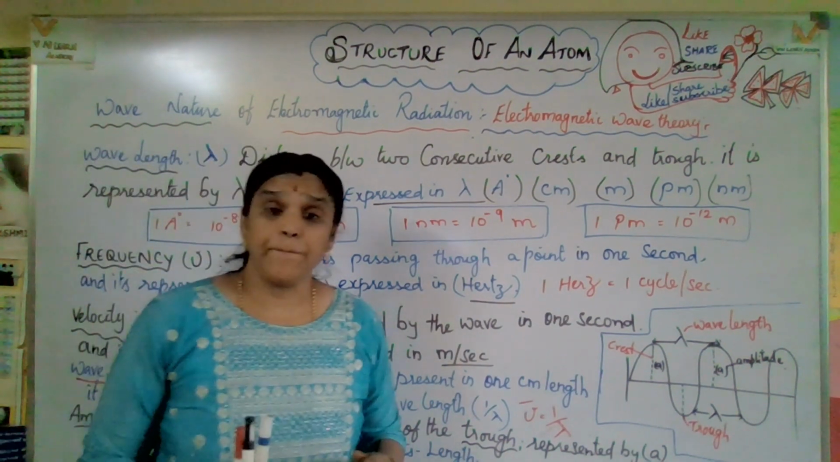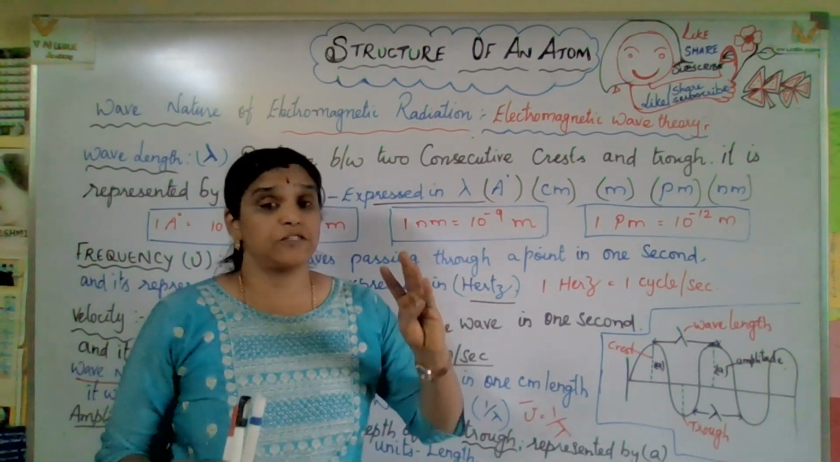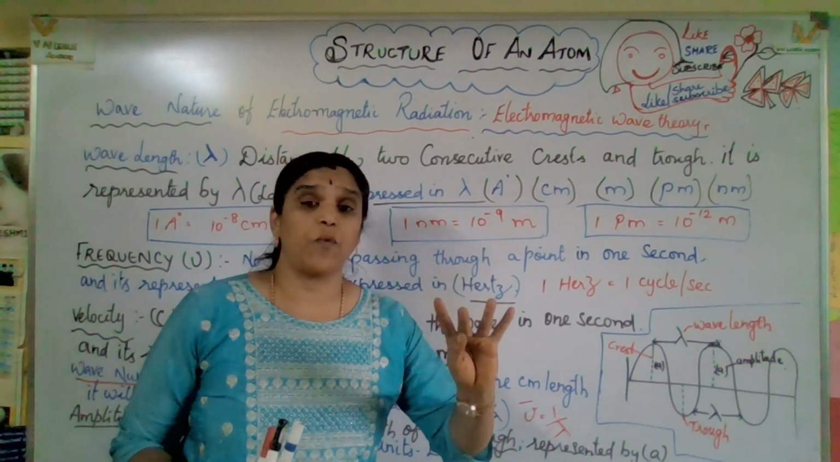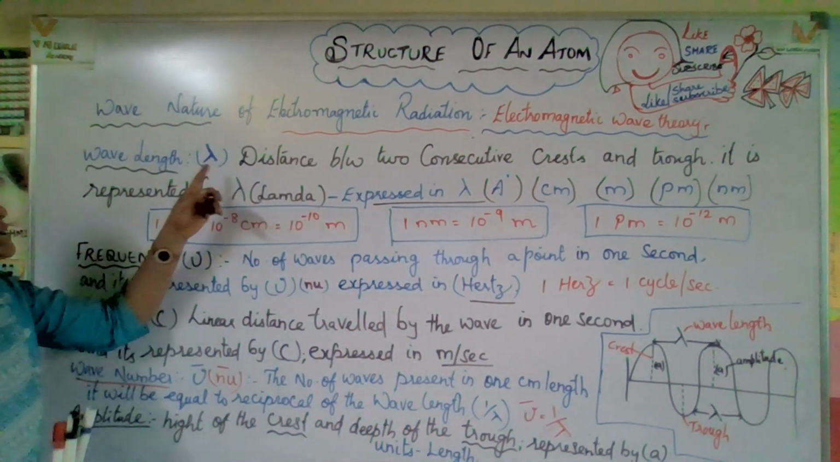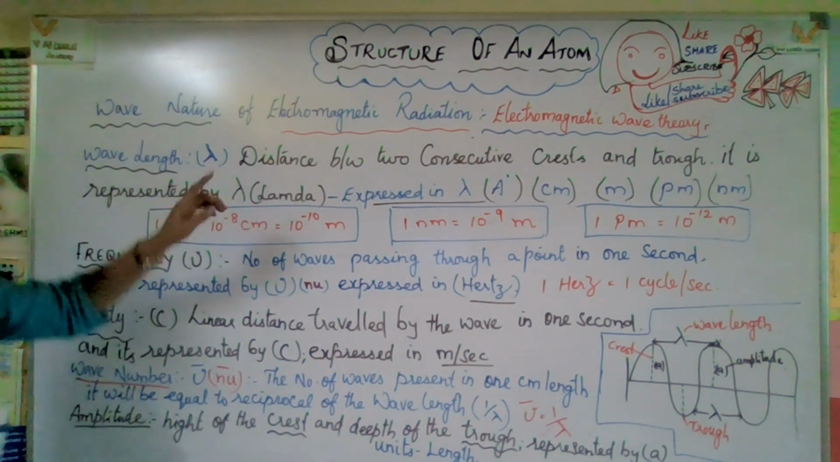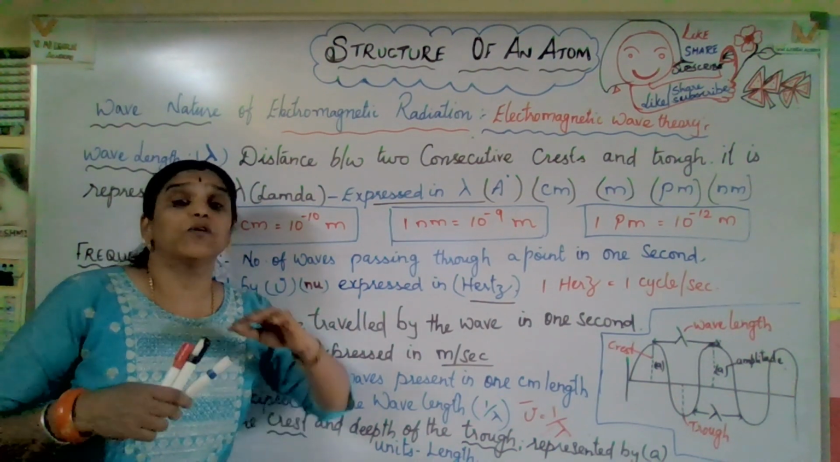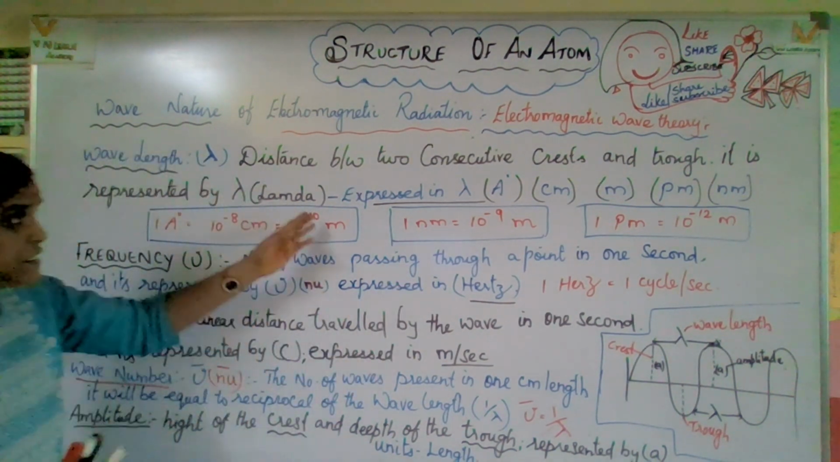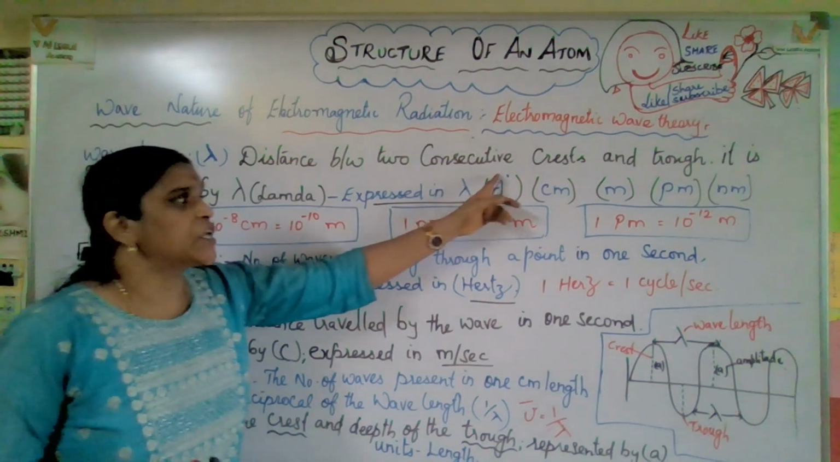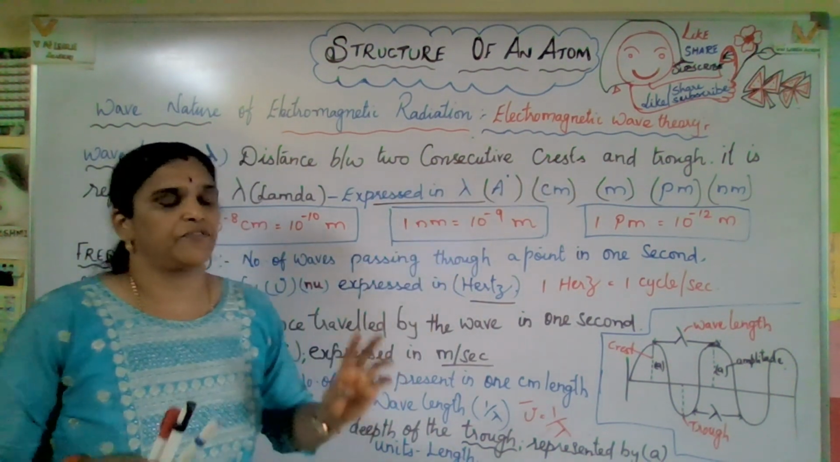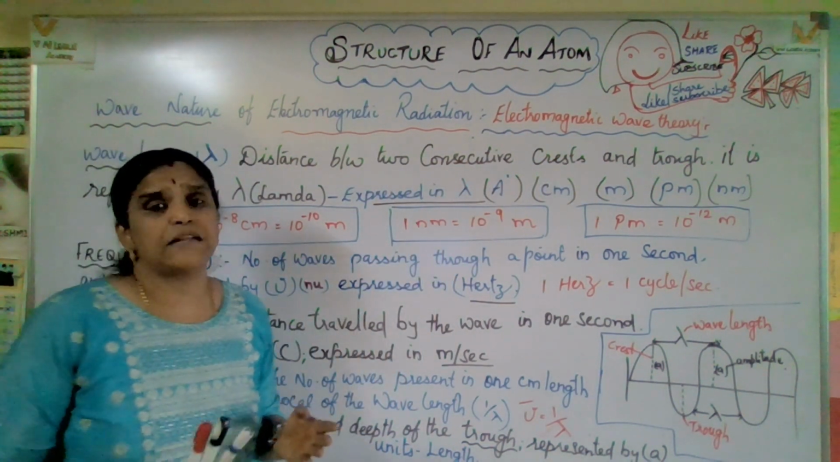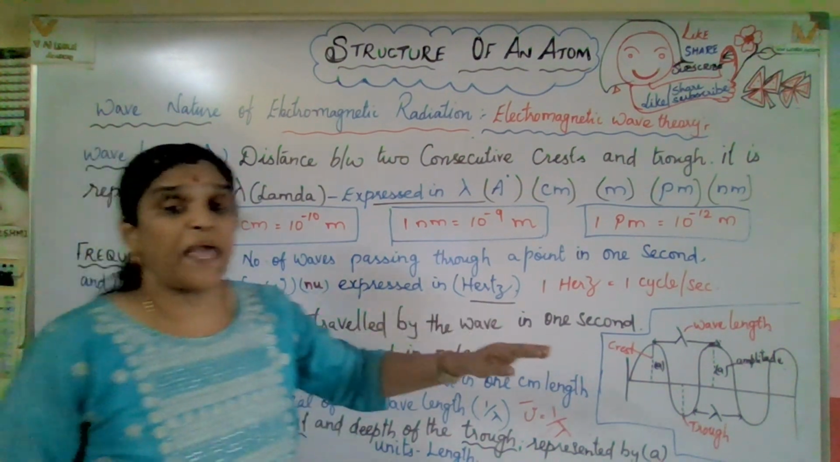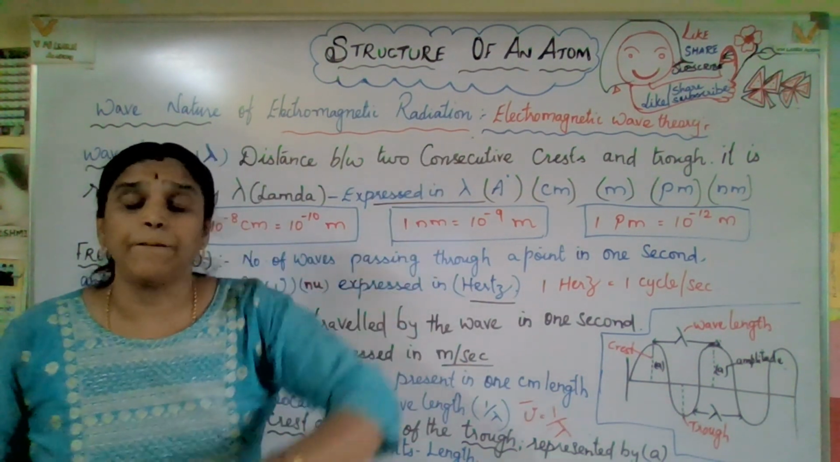As we see, the important wave characteristics are wavelength, frequency, and velocity. Let us watch this. Wavelength talks about length: the distance between two consecutive crests or troughs. What do you mean by crest and trough? Come to that point. A wave goes up and down.